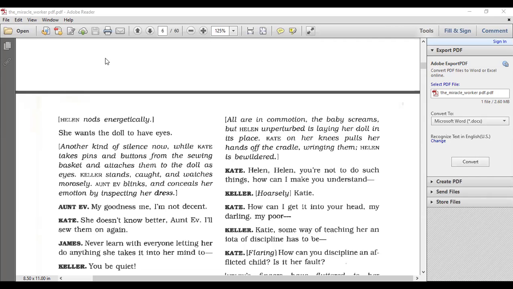Helen is bewildered. All right, so why did Helen drop Mildred, the baby, out of the cradle? What were her intentions? What did she do? Why did she do that? Why did Helen drop her baby sister from the cradle? Why did she overturn the cradle to drop the baby out? What did she want to do?